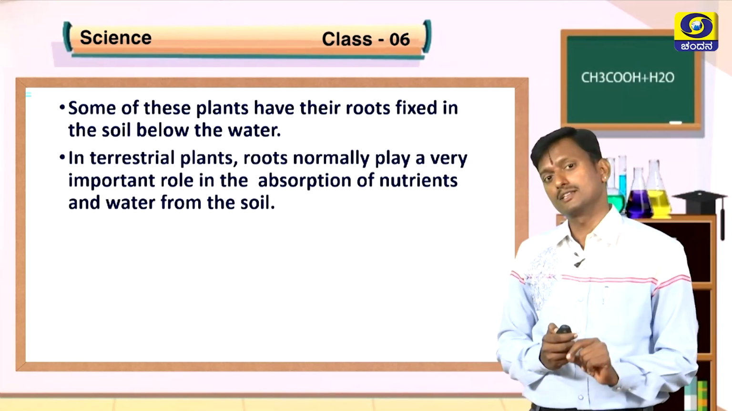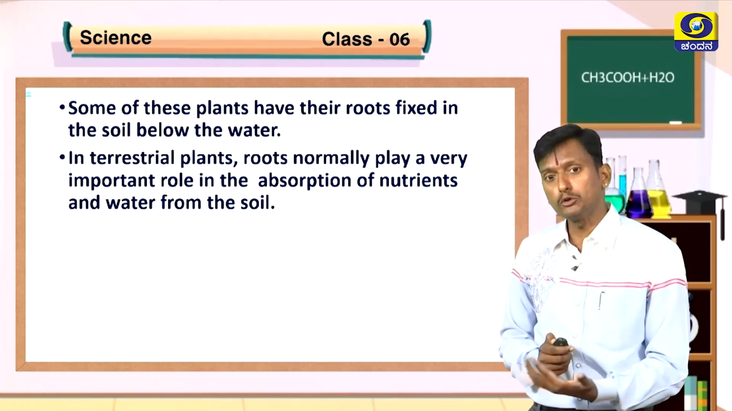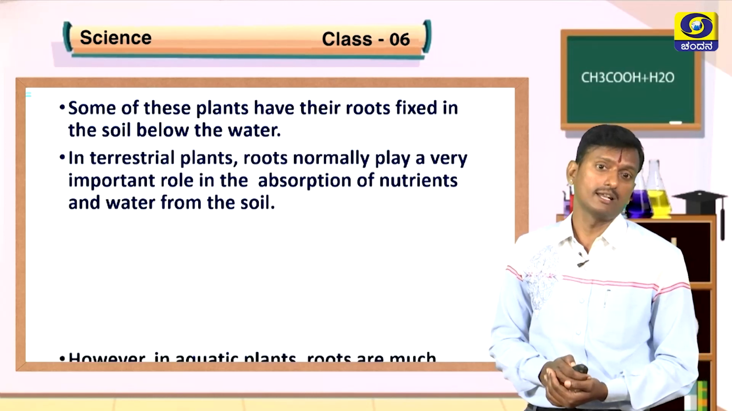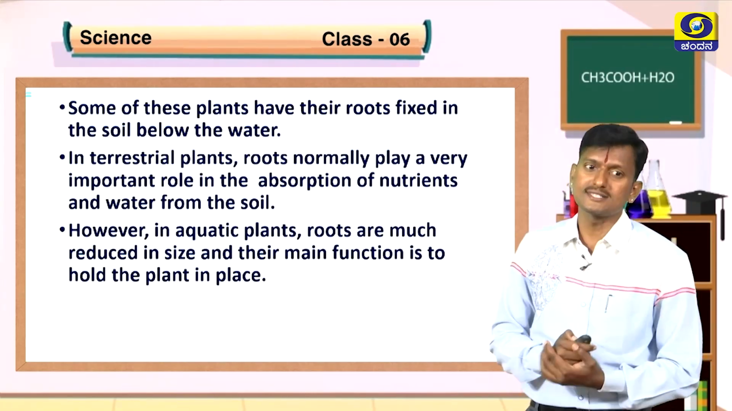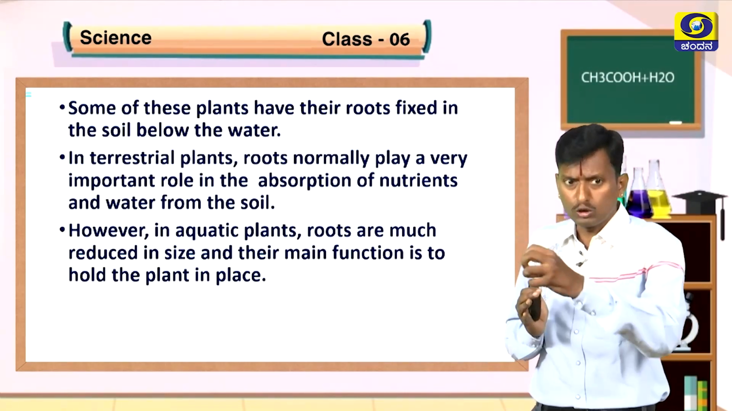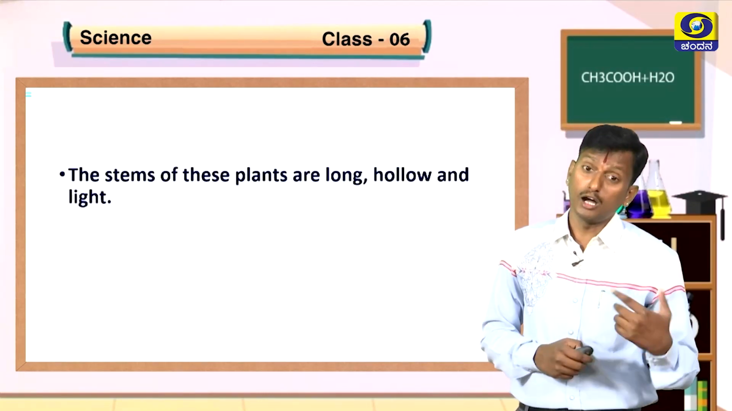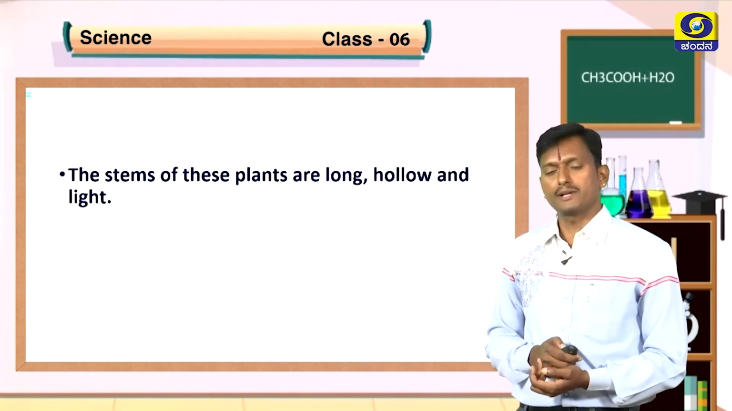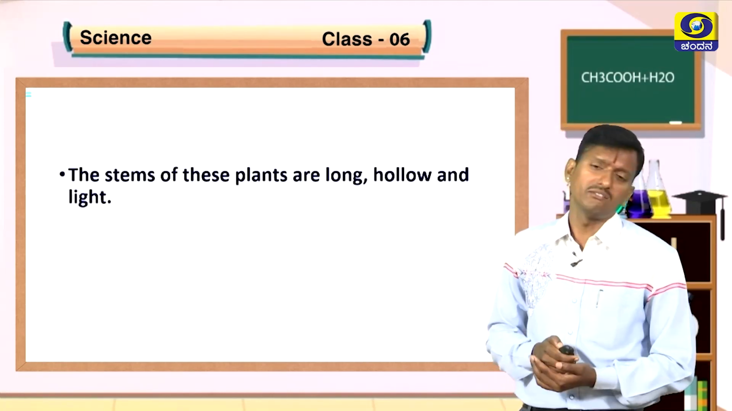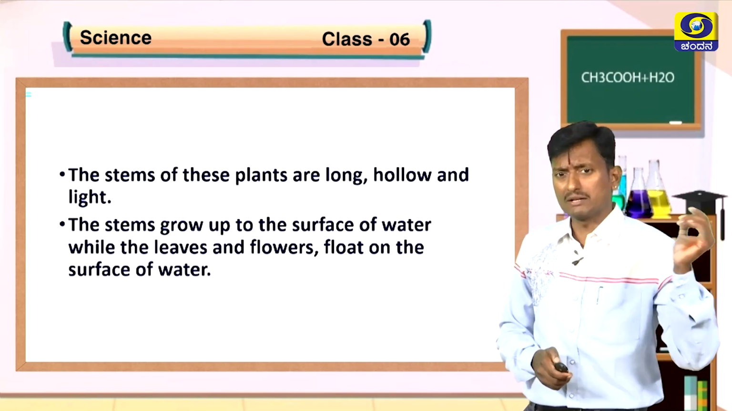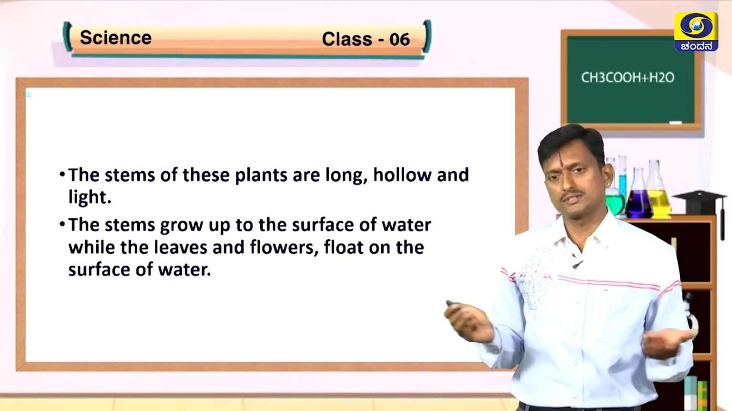In terrestrial plants, roots normally play a very important role in the absorption of nutrients and water from the soil. However, in aquatic plants, roots are much reduced in size and their main function is to hold the plant in place. The stems of these plants are long, hollow and light. Have you plucked the lotus plant? Have you seen? Yes, it is very hollow and it is light in weight. The stems grow up to the surface of water while the leaves and flowers float on the surface of water.